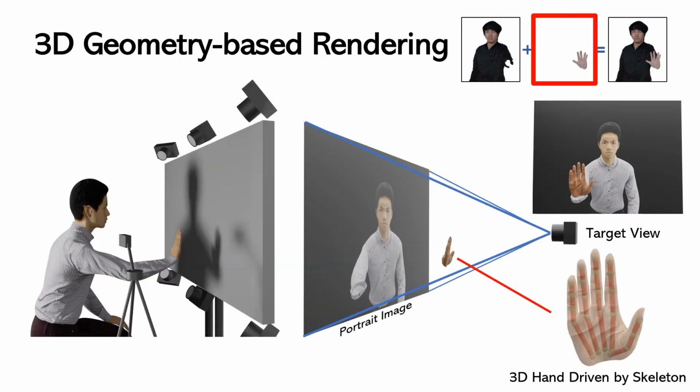When the hand is close to the screen and captured by Leap Motion, 3D geometry-based rendering will begin to take effect. Leap Motion tracks the hand skeleton in 3D space, drives the motion of the 3D hand mesh, and renders it with the same view perspective as the portrait image. As the whole system is calibrated, the rendered hand aligns with the portrait image naturally.